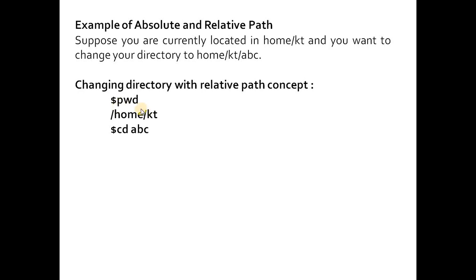By using the pwd command, we can see that we are in the KT folder and you have directly given cd ABC. Here you can see that I have not given /home/KT/ABC. I have directly given cd ABC. This is the way of using the relative path.